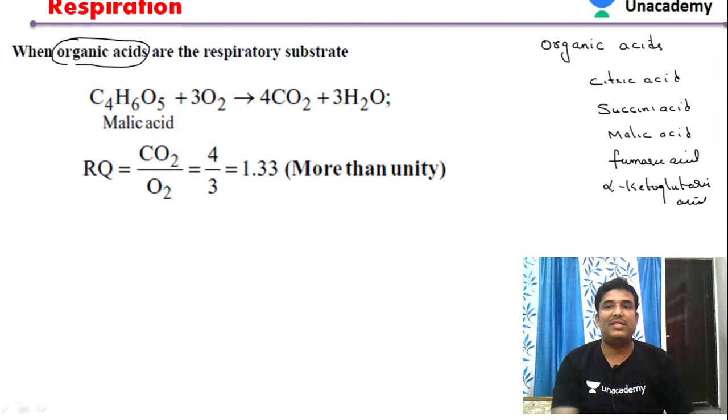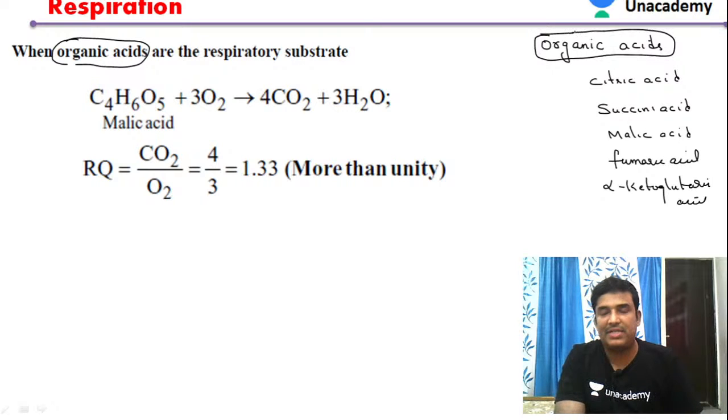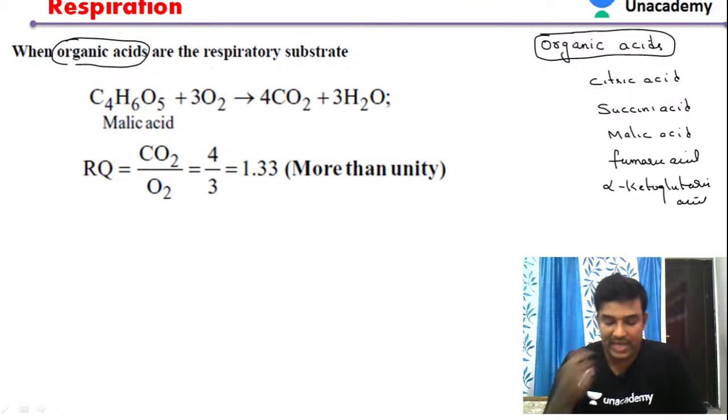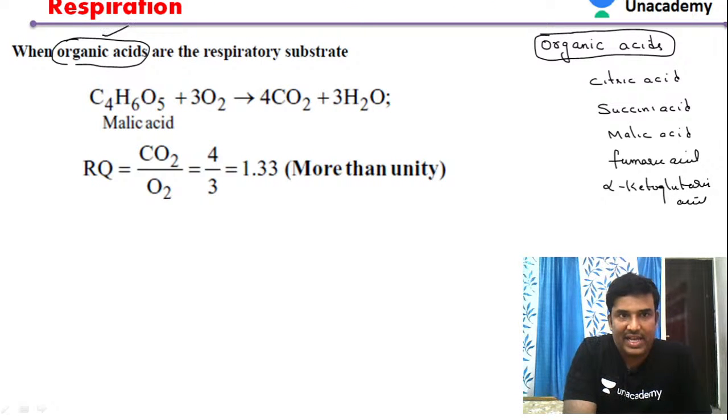These organic acids are present in abundant amount in the plant as well as in the human body. They are never deficient because they are the intermediate compounds in this particular respiratory process. Let us see the respiratory quotient of organic acids. For that, one example was taken, malic acid here. In this, malic acid is acting as the substrate. When this malic acid is oxidized, we get carbon dioxide molecules.